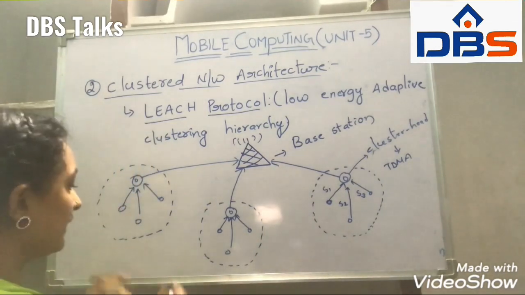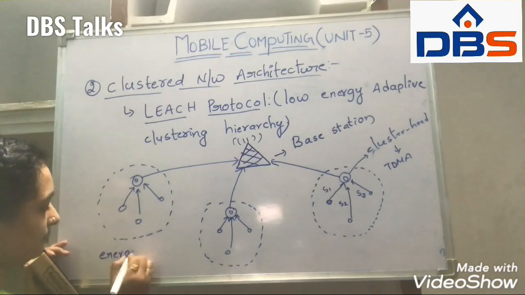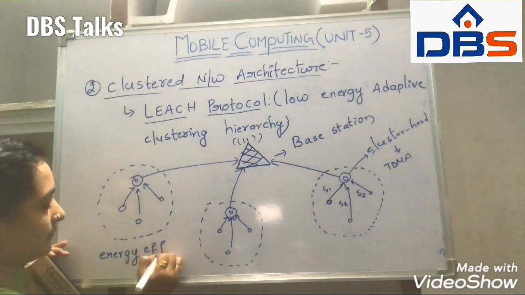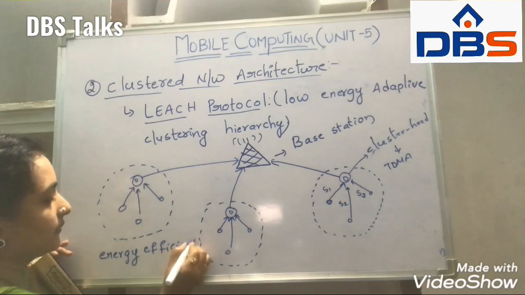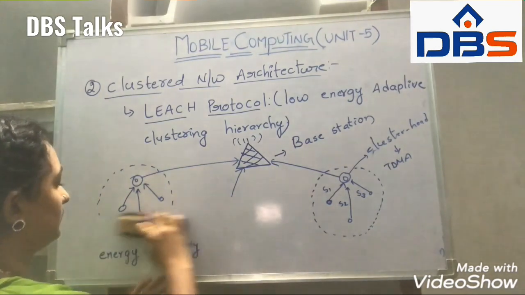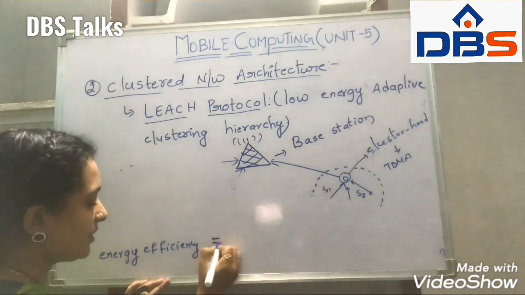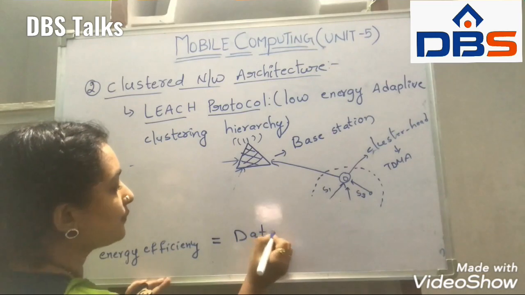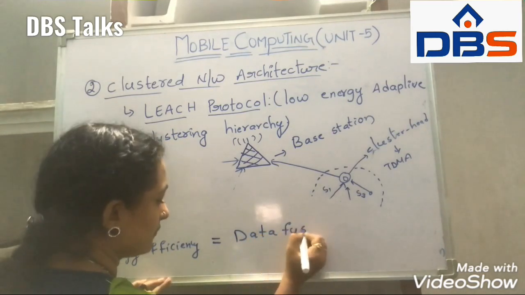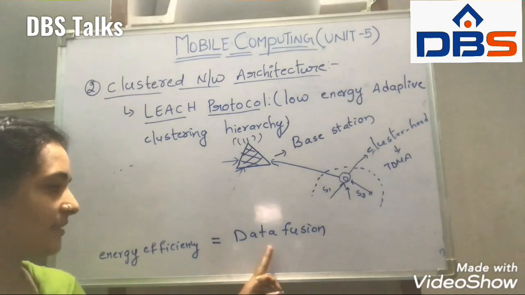Energy efficiency is equal to data fusion.